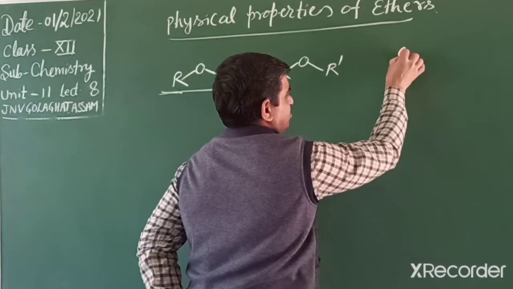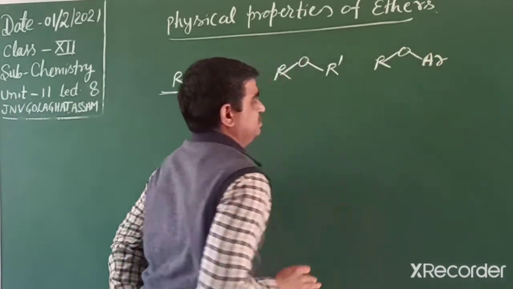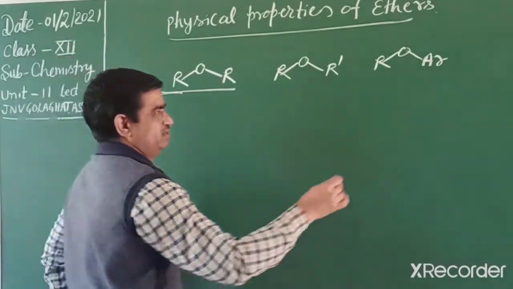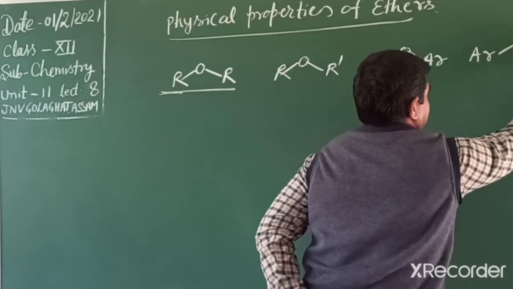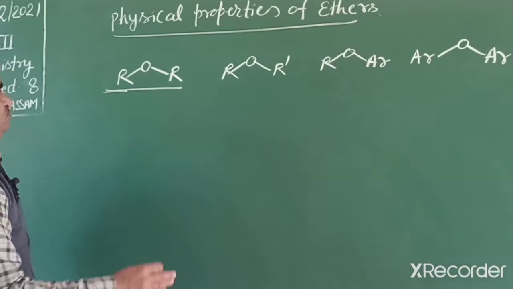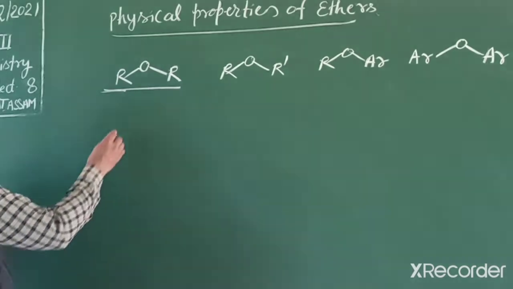Alkyl or aryl types are also possible. One side alkyl, other side aryl, and both aryl are also possible. So, ethers we can write in different ways. Now, we first compare boiling point and then their miscibility or solubility.